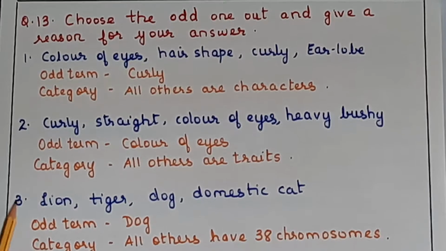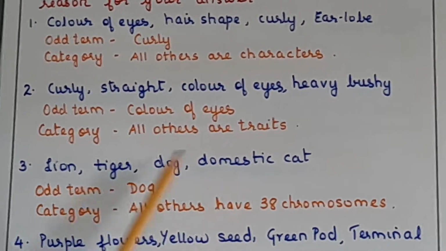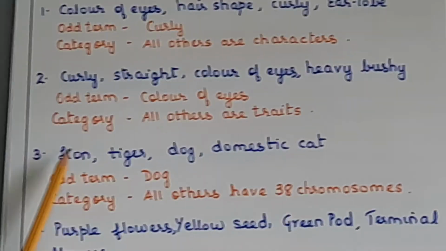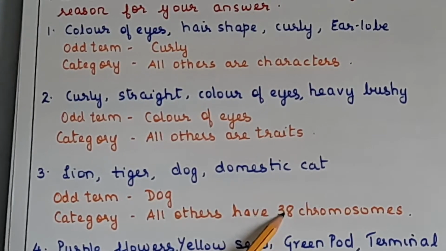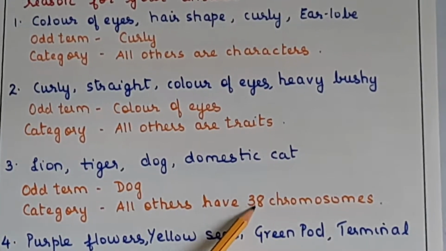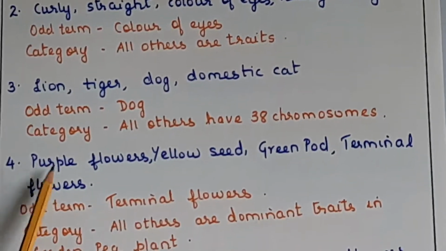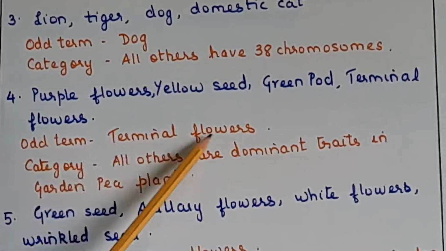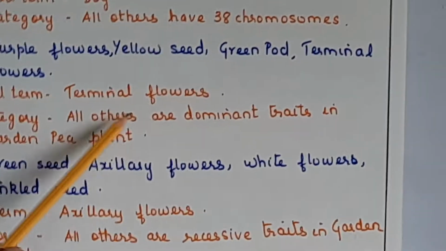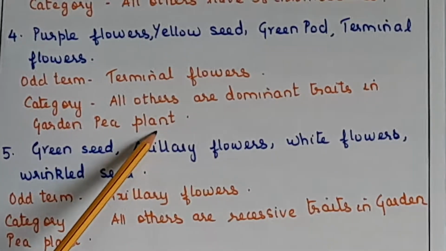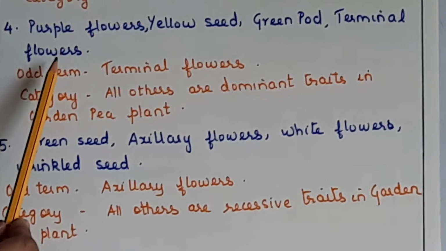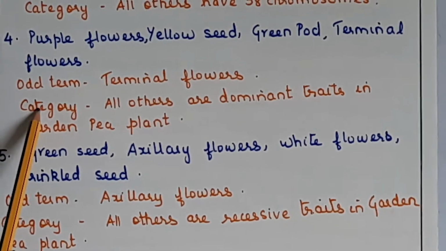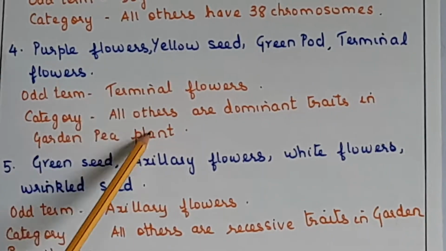Okay. Then lion, tiger, dog, domestic cat. Now the odd term is dog because all others have 38 chromosomes, that is 19 pairs. Lion, tiger and domestic cat all have 38 chromosomes, that is 19 pairs. Next, purple flowers, yellow seed, green pod, terminal flowers. Now the odd term is terminal flowers, category of the rest is all others are dominant traits in the garden pea plant. Now that table of 7 characters and its alternative traits, you should remember that. Any can be asked from that. So here terminal is recessive, all others are dominant.